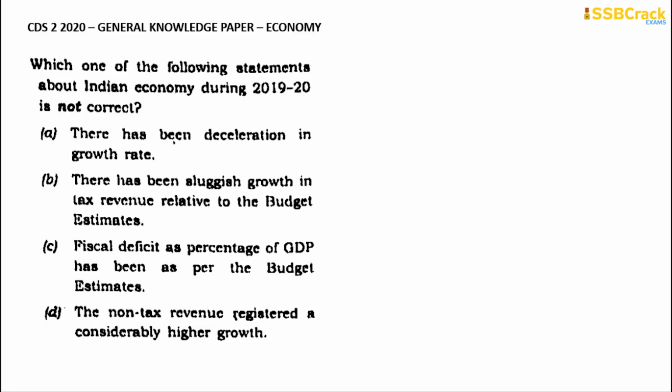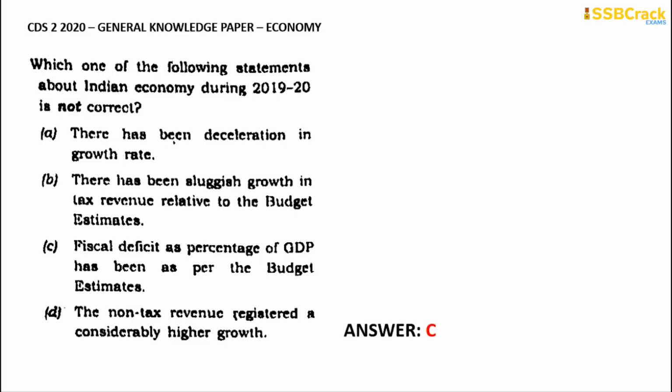Going through with the next question: which one of the following statements about the Indian economy during 2019 to 20 is not correct? Option A says that there has been deceleration in growth rate. Option B says that there has been sluggish growth in tax revenue relative to the budget estimates. Option C says that fiscal deficit as percentage of GDP has been as per the budget estimates, and option D says that non-tax revenue registered a considerably higher growth.